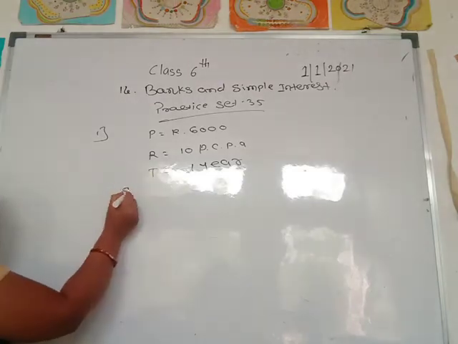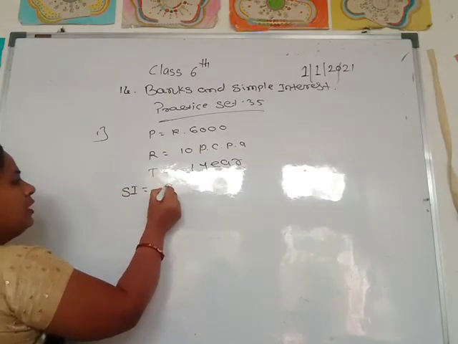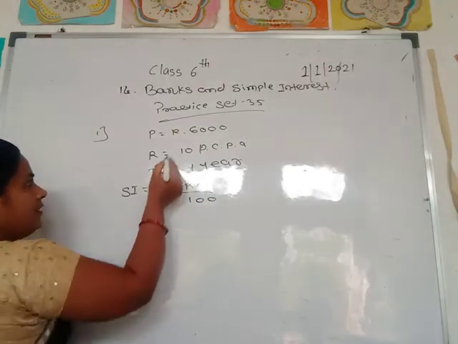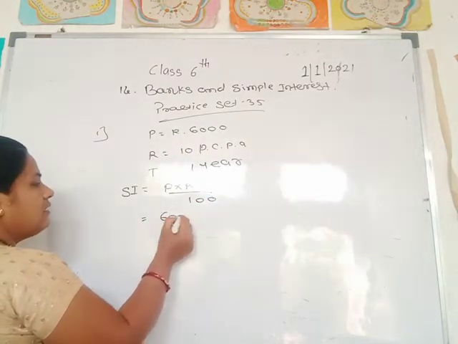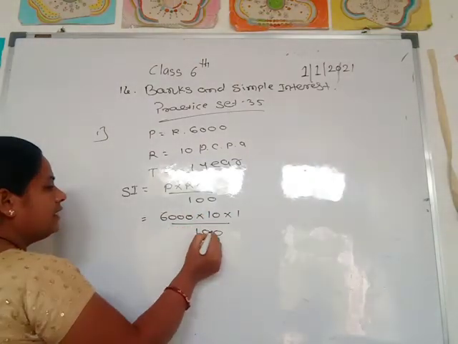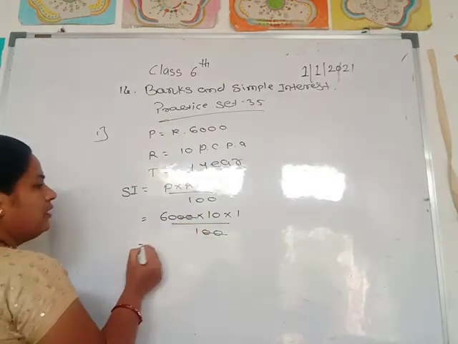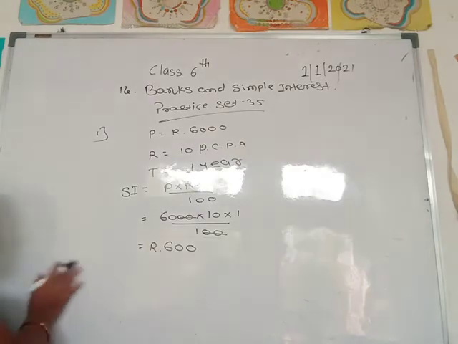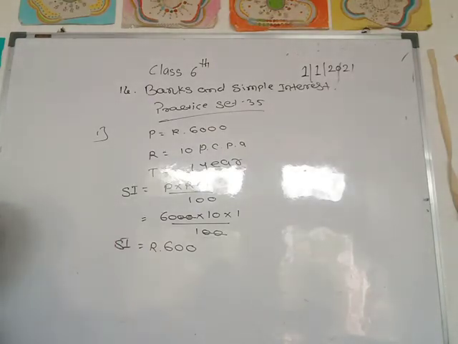Then write the formula: SI is equal to P into R into T divided by 100. Put these values: 6,000 into 10 into 1 divided by 100. Cancel the zeros. Then 6 into 10 is 60, and 600. Rupees 600 is the simple interest. The yearly interest would be rupees 600.